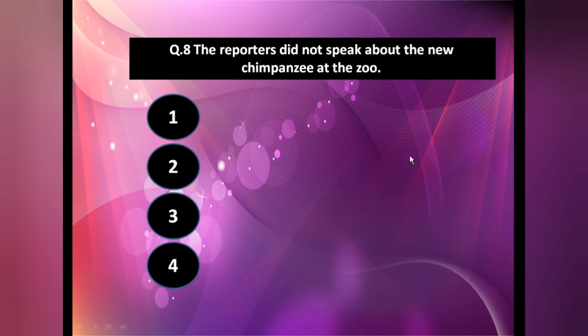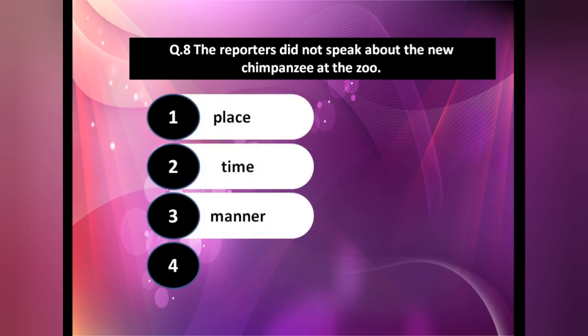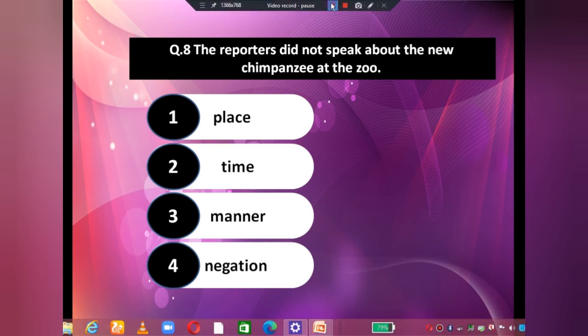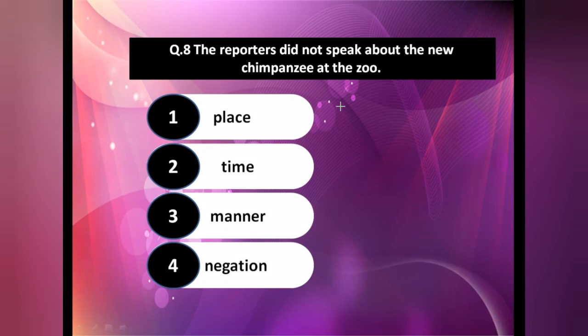Next one. The reporters did not speak about the new chimpanzee at the zoo. So place, time, manner, negation. In this nothing is given. Yes, it can happen, student. In the single sentence you can get more than one even. Okay. But you have to go through your answer according to the option. Okay. Not is a negative word.